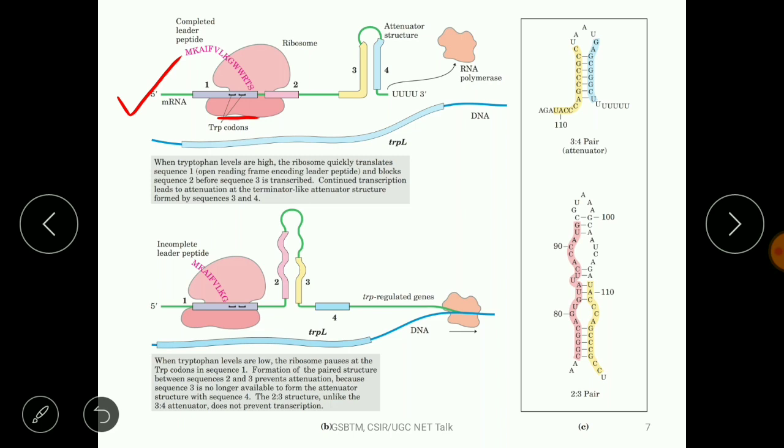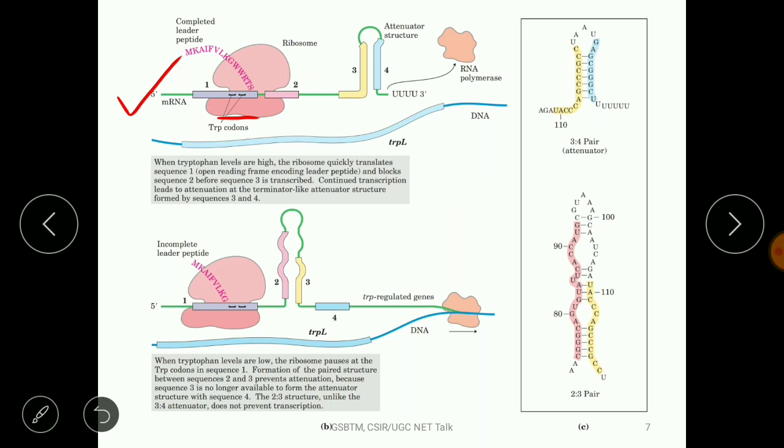It supplies tryptophan as early as possible, matching the rate of movement of the ribosome. So the ribosome won't wait at the tryptophan triplet codon, and it quickly moves to region 2, right?